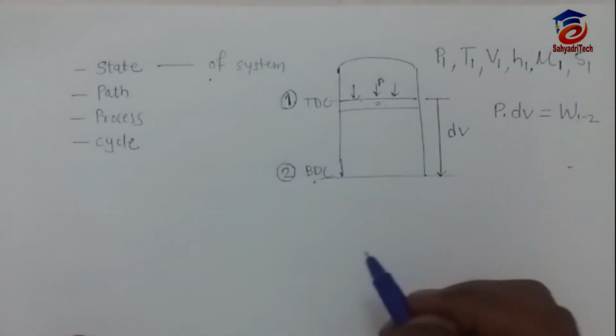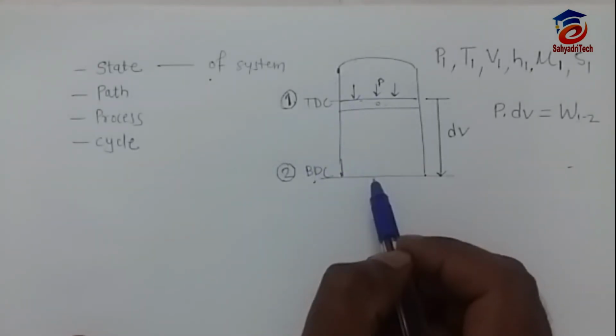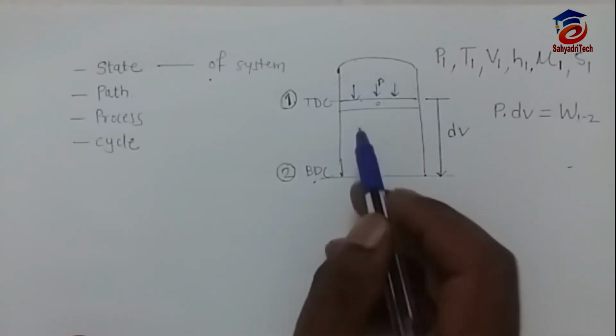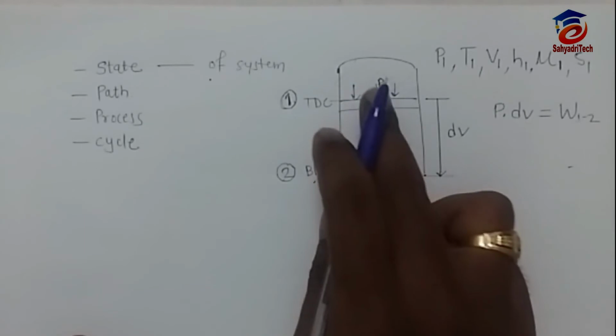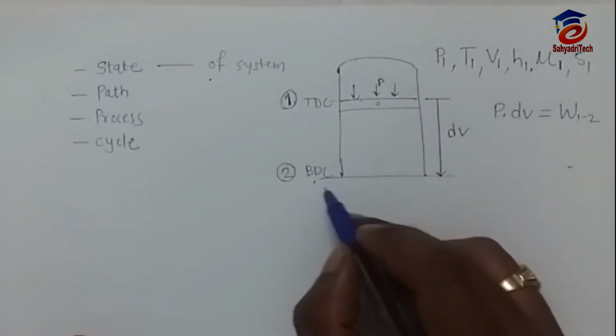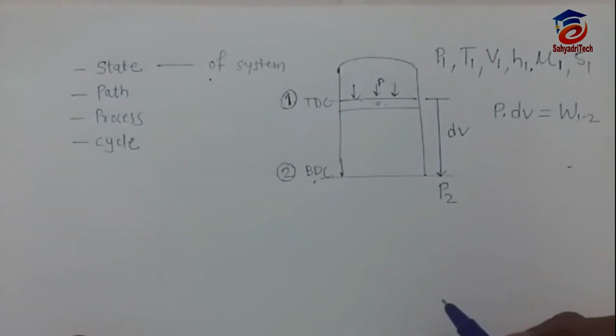Then state 2, the piston will move from TDC to BDC. Why will it move? Because these combustible gases will push this piston down. Now you tell me, the pressure was P1, and when the piston moves, its pressure will change to P2, right?